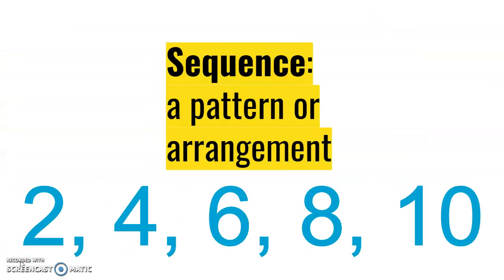Something that's important to know about narratives is that they include sequences. Sequences are a pattern or an arrangement. They're basically an order of something. So here I included an arrangement of even numbers. There's 2, 4, 6, 8, 10. So we know what that is. But how does this apply to narratives?